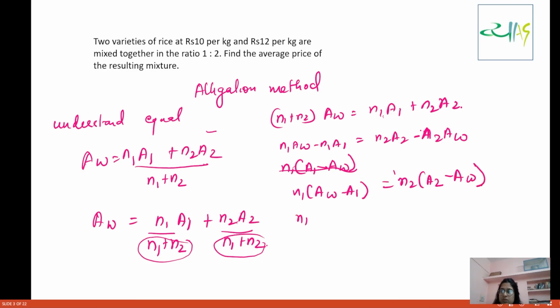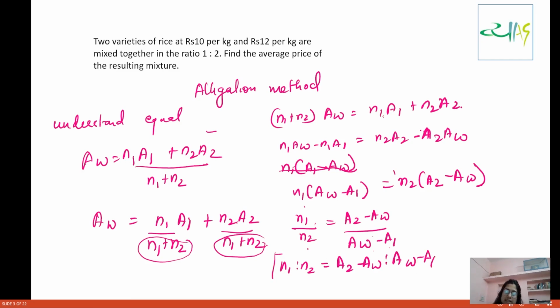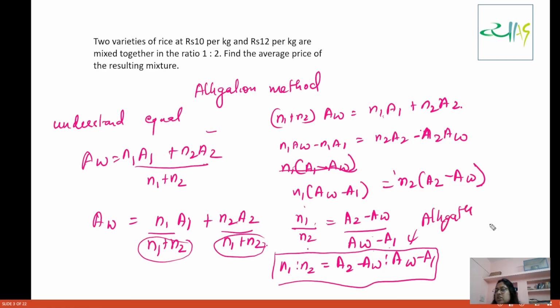So you have N1 by N2 is equal to A2 minus AW divided by AW minus A1. So N1 is to N2 is equal to A2 minus AW is to AW minus A1. This is the equation we are going to call the alligation equation, or alligation method.